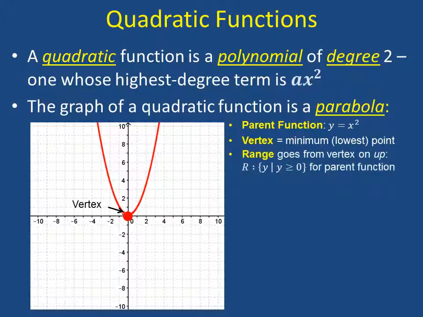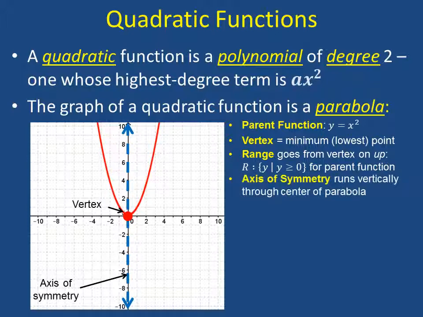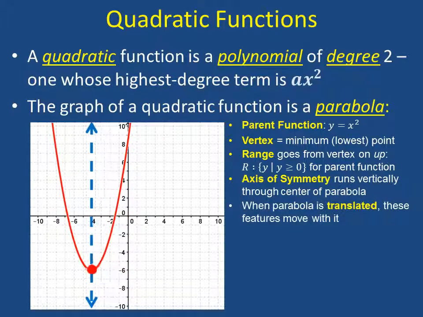The range of the quadratic function for the parent function goes from the vertex on up to positive infinity. Therefore, the range for the parent function is y, such that y is greater than or equal to 0. In addition to the vertex, there's a feature called the axis of symmetry. It's a line that divides the parabola in half, goes vertically through the center of the parabola. Now, if we move the parabola, the vertex and the axis of symmetry, of course, are going to move with it.